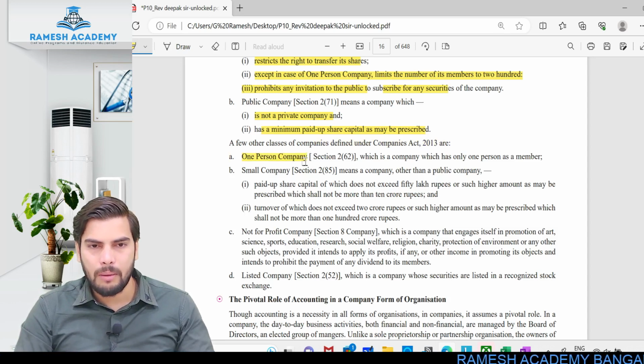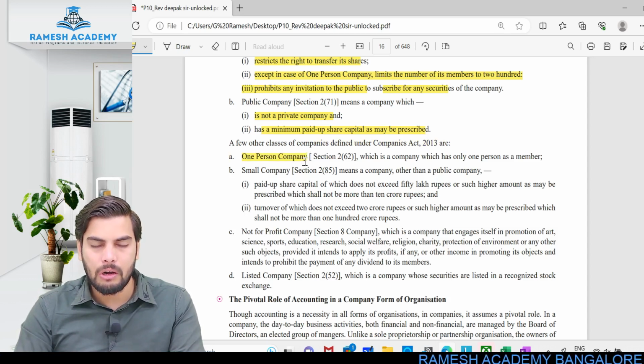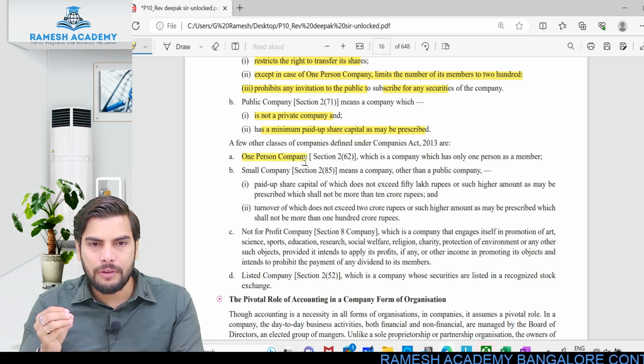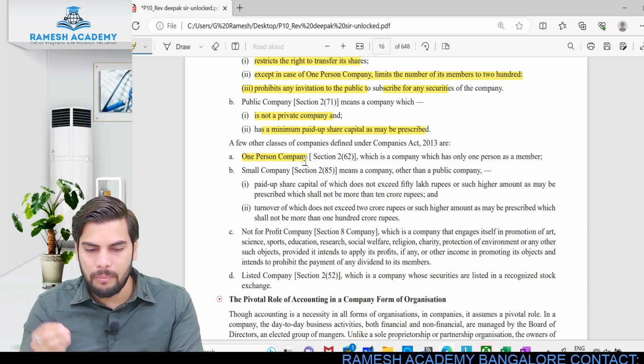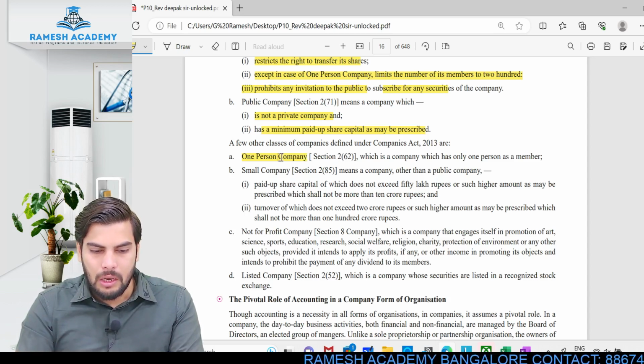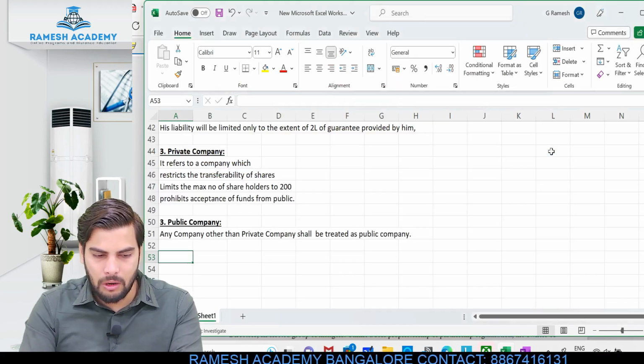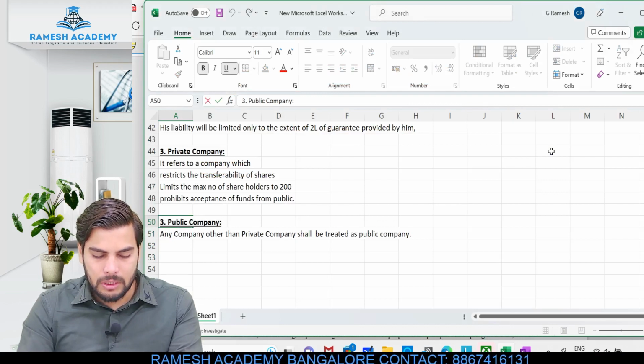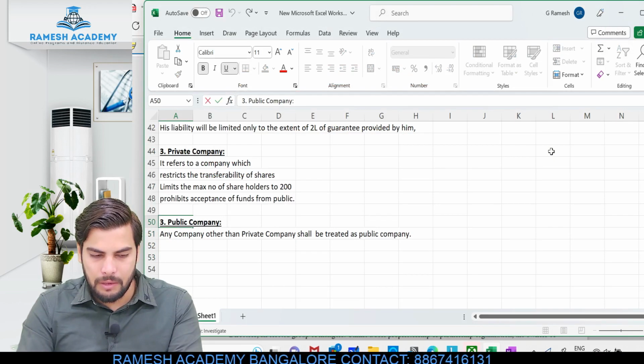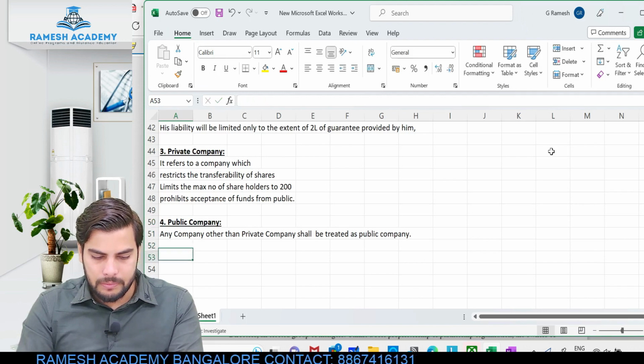So then the next type of company is one person company. Okay, this is a new company. Earlier we did not have this particular concept. Even a single person, if he wants to start the business in the form of company, that is possible. One person company is a company which has only one person as member. Normally we'll be calling it OPC, or one person company, wherein there will be a single person who will be the member.